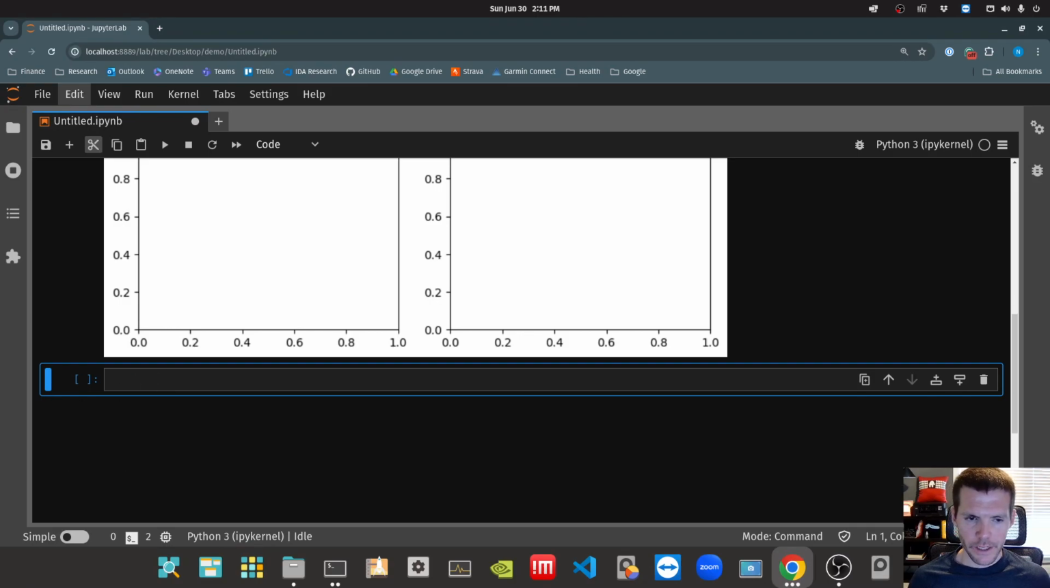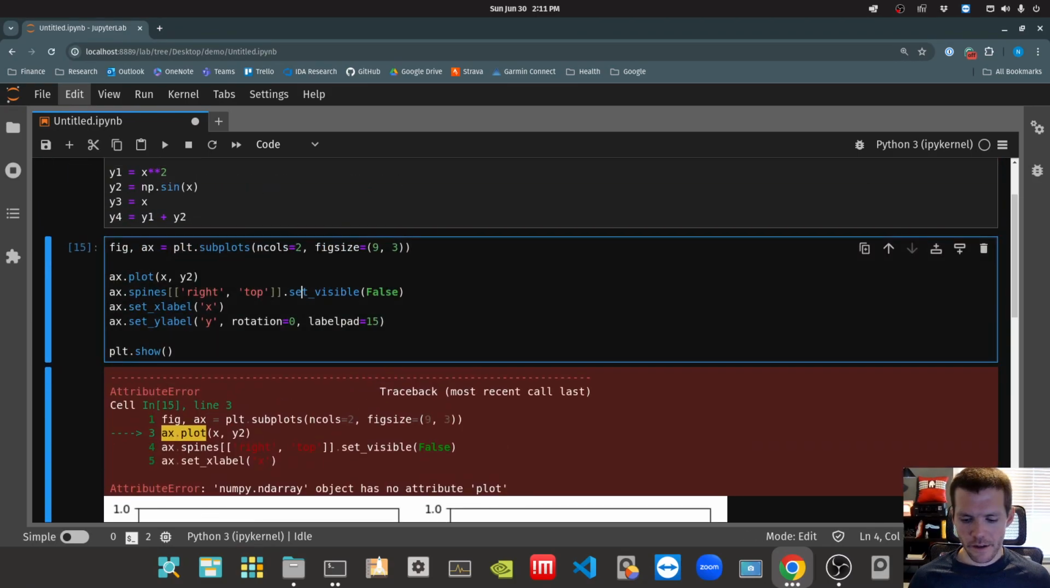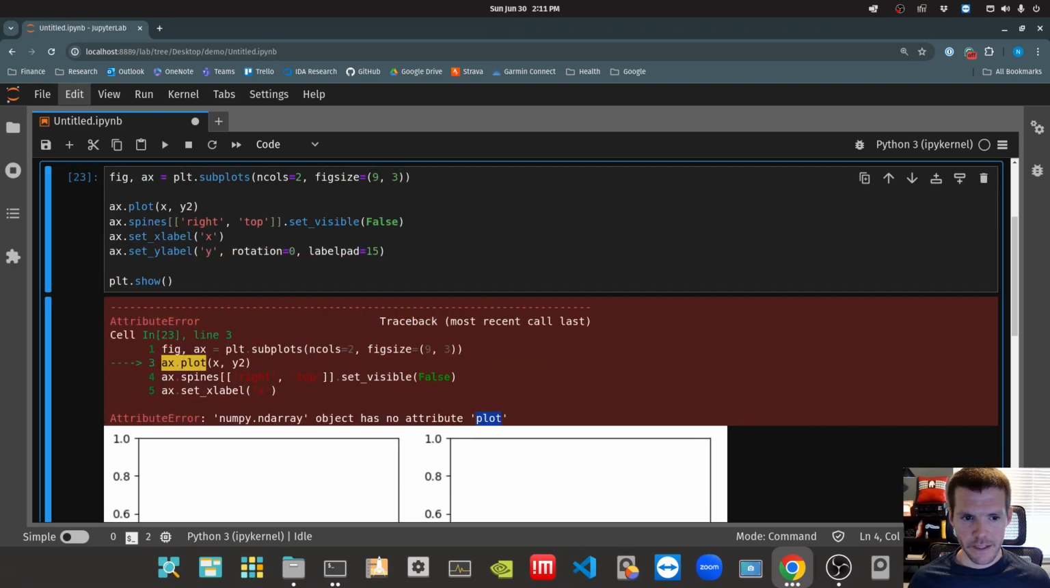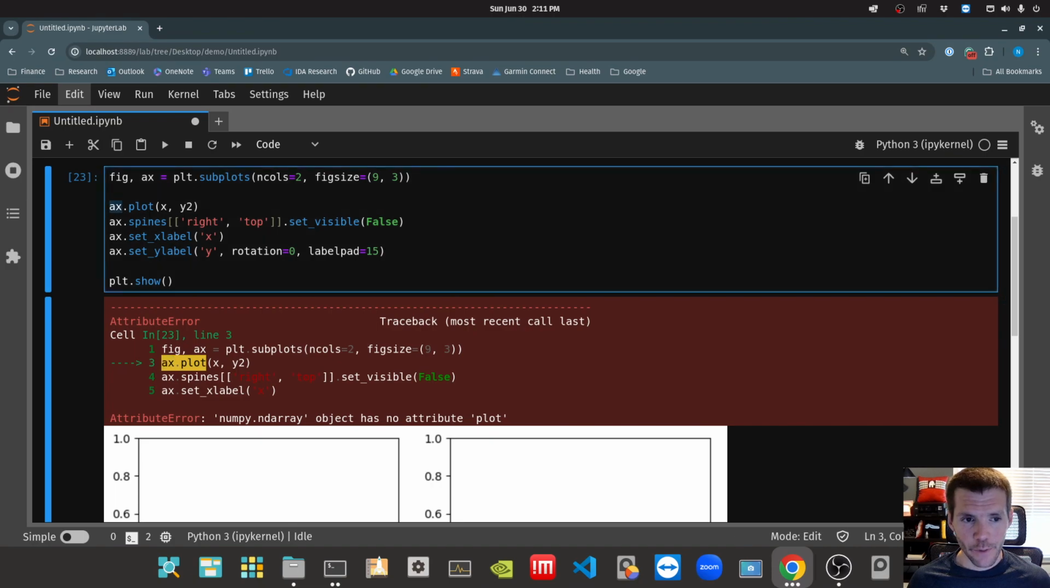So how does our code need to change? That call is failing. It says, hey, it's a NumPy array. We just saw that ax is a NumPy array. So we can't call plot on ax anymore. What we need to do is specify exactly what axis we want that to be on.